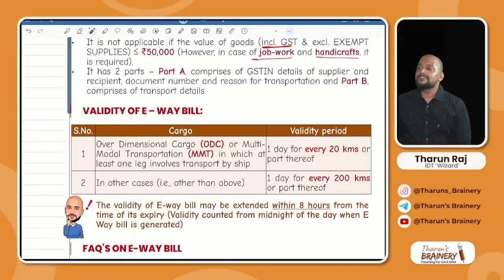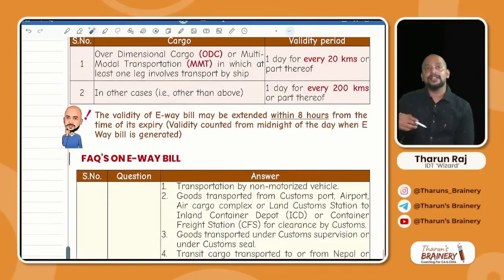So tell me, what is the validity in case of ODC? ODC means what? Over dimensional cargo, and MMT, multi-modal transportation, where one leg is by vessel. Then the validity will be 1 day for every 20 kilometers or part thereof. In all other cases, it will be 1 day for every 200 kilometers or part thereof. Sir, how will this validity be counted?